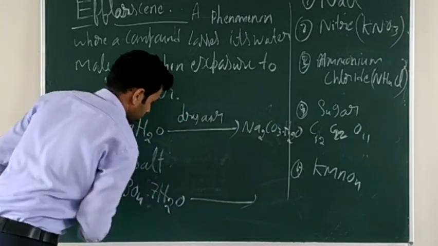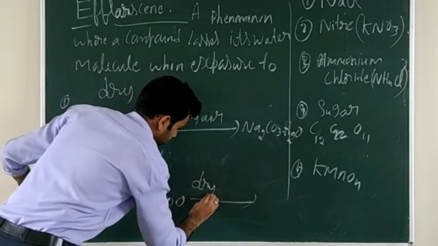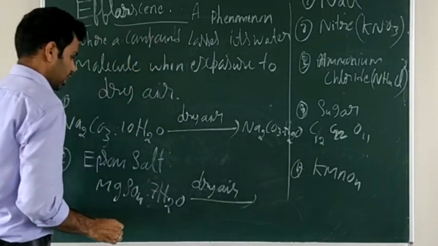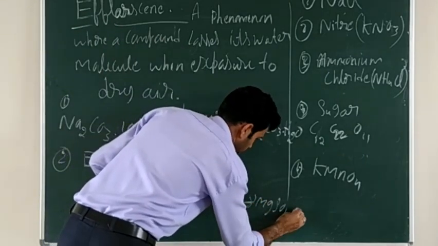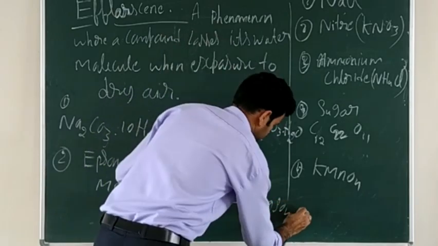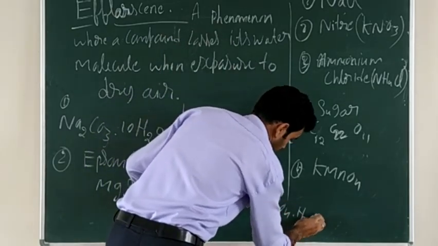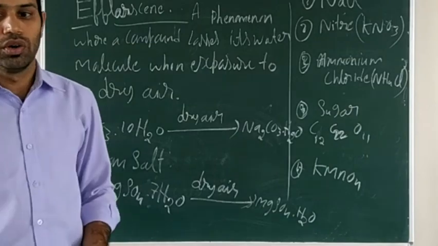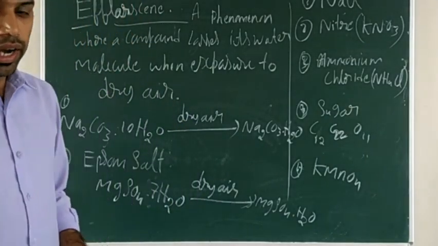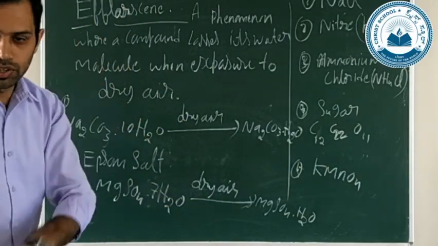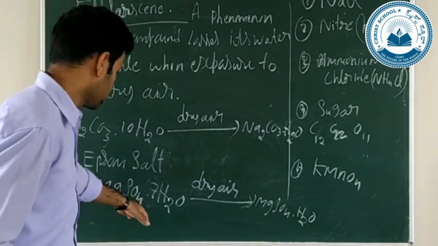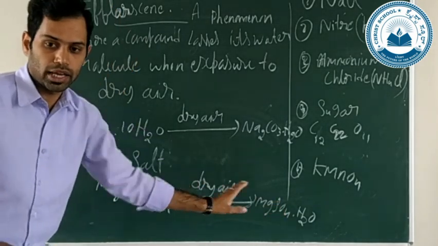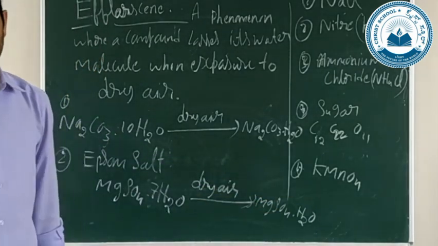For this one, if you pass the dry air, it will become MgSO4 monohydrate. Mono means one. Now look at that, it reduces the water content. So how much does it reduce? Heptahydrate will become monohydrate.